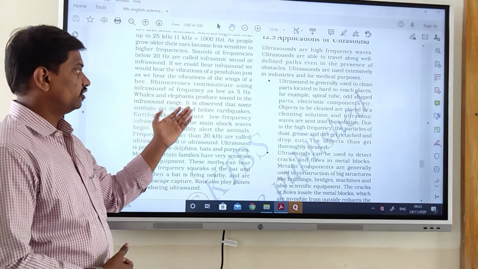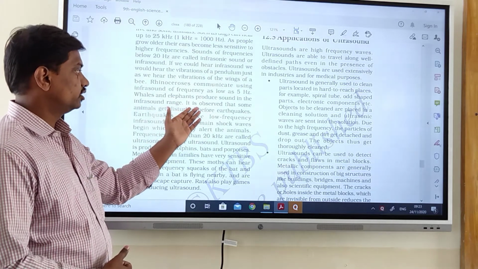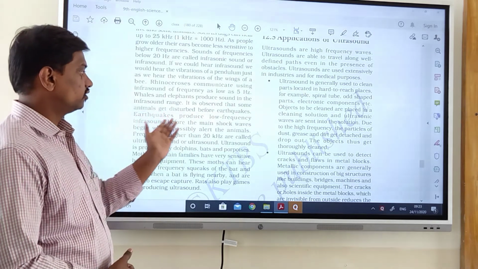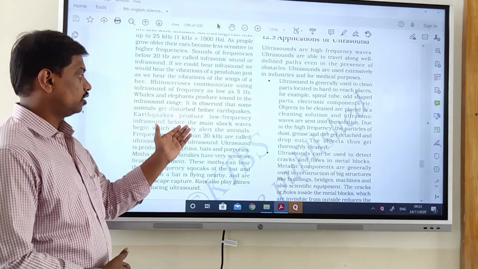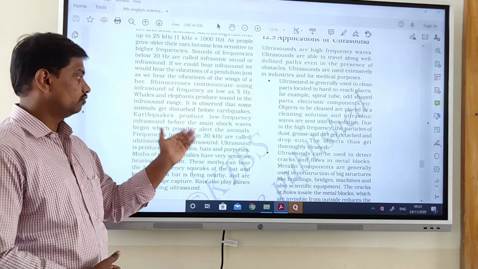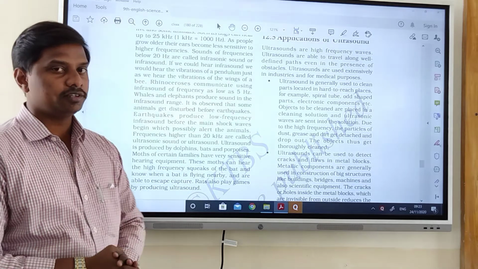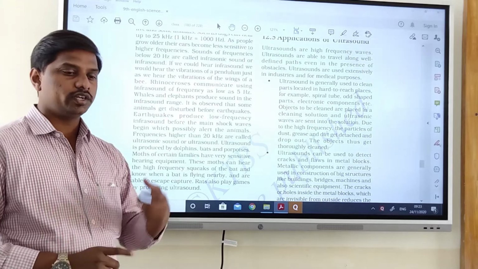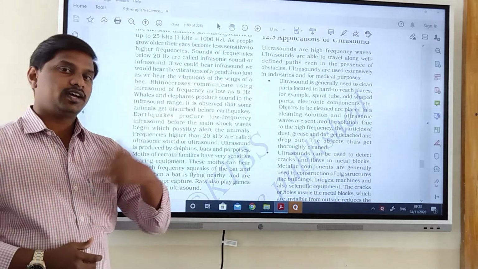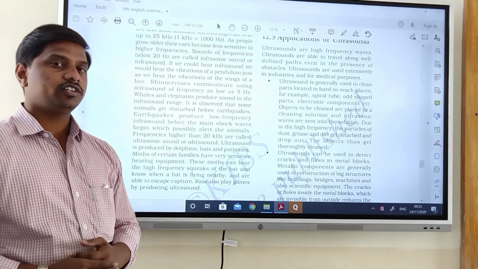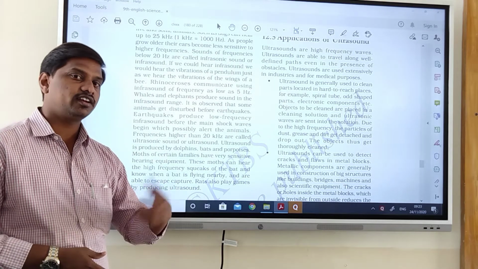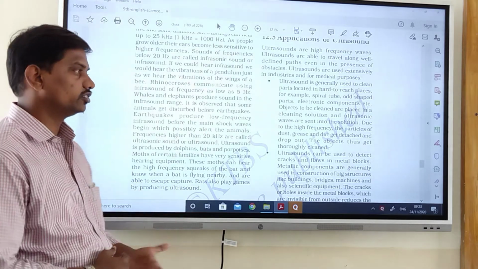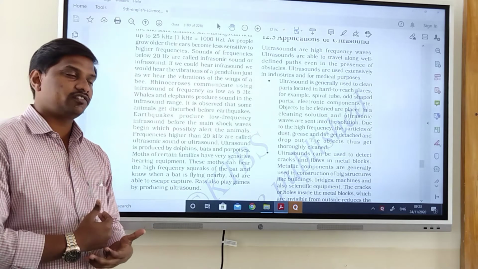Okay. Whales and elephants produce sound in the infrasound range. It is observed that some animals get disturbed before earthquakes. Earthquakes produce low frequency infrasonic sounds, so that they get alerted. So whenever a natural disaster takes place like an earthquake or tsunami, animals get alerted beforehand, compared to human beings. Why? Because they can hear sounds of very low frequency also.